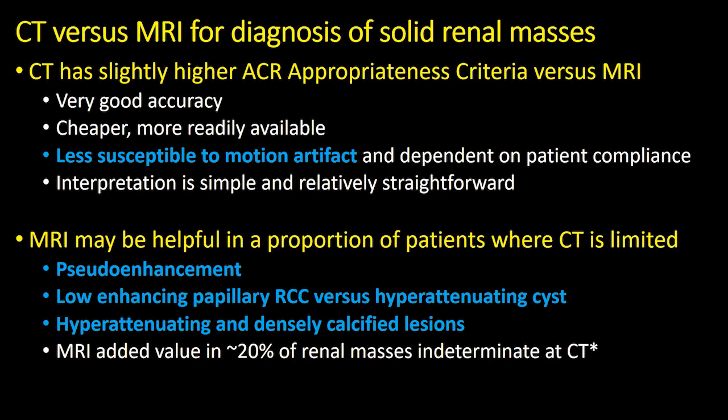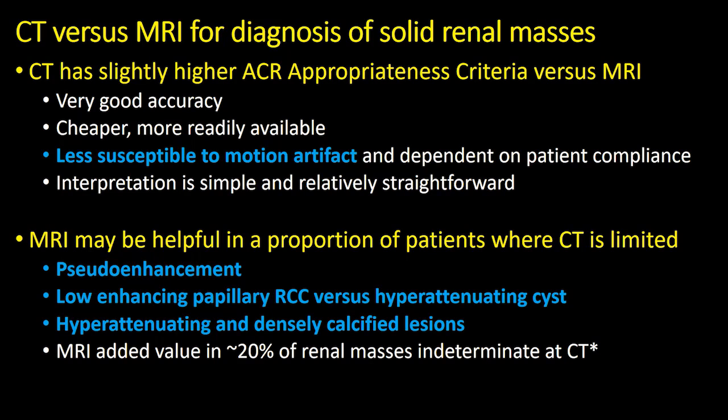In terms of comparing CT and MRI, CT has a slightly higher ACR appropriateness criteria rating compared to MRI, which relates primarily to a very good accuracy, cheaper cost, and more readily available technique compared to MRI. One problem with CT is that it could result in pseudoenhancement. It may incorrectly characterize low-enhancing papillary renal cell carcinomas and is difficult to evaluate for enhancement in hyperattenuating and densely calcified cysts or other lesions.